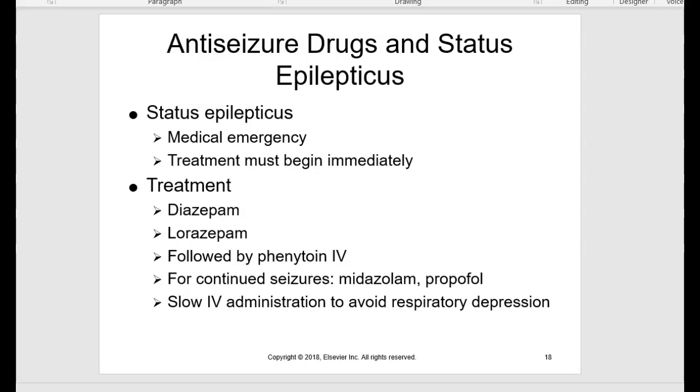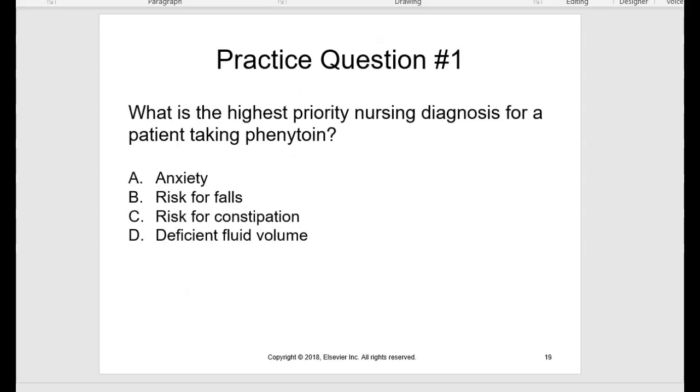If you look on page 253 at the very bottom of table 19.3, it lists status epilepticus and then the drugs listed that will treat the disorder. And I want you to recognize that the benzodiazepine or lorazepam would be the medication given first to treat status epilepticus. And then the other medications listed there, I want you to remember as other drugs that can be used to treat status epilepticus. All right, we're going to move on to the questions here.